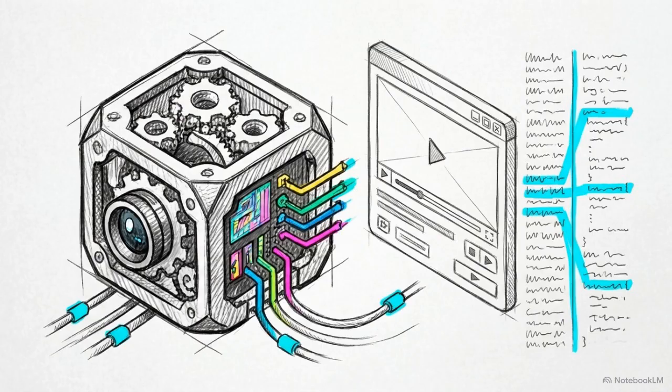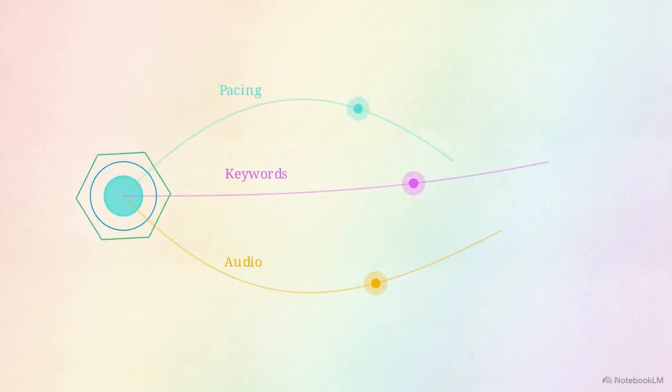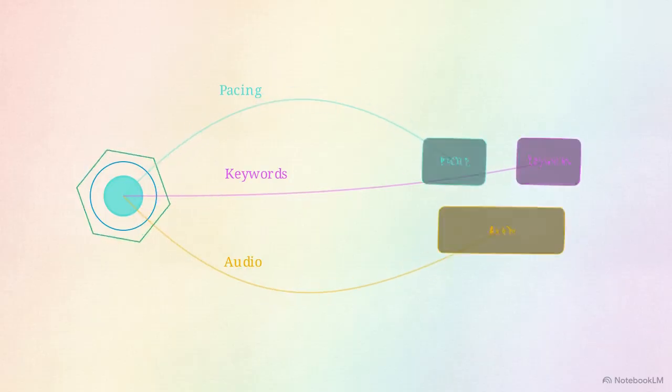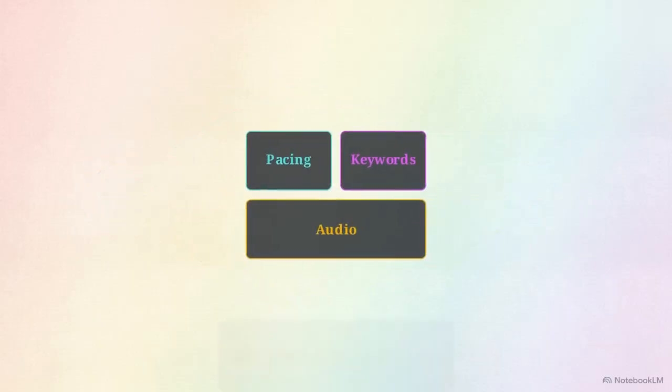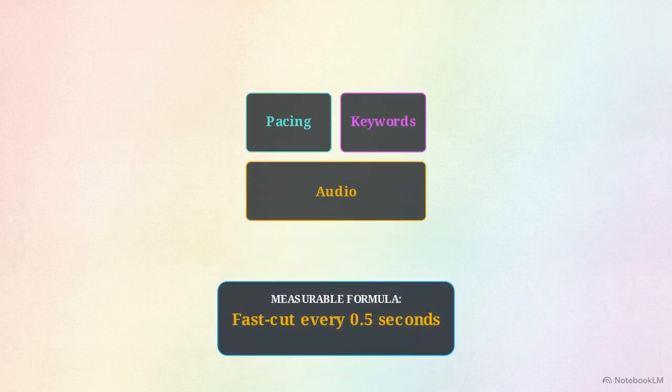We need an AI pattern scraper to analyze the underlying mechanics of these videos. Raw video files enter the extraction process. The AI scraper isolates 3 variables: video pacing, keyword triggers, and audio selection. Watch how these streams lock together. The system generates a concrete, measurable formula, like fast cut every 0.5 seconds.